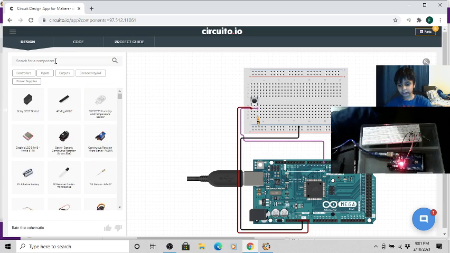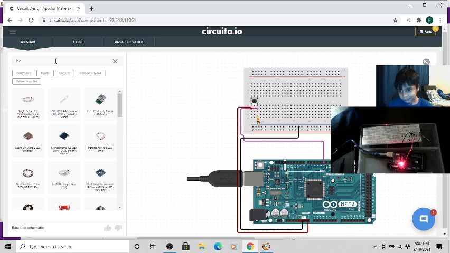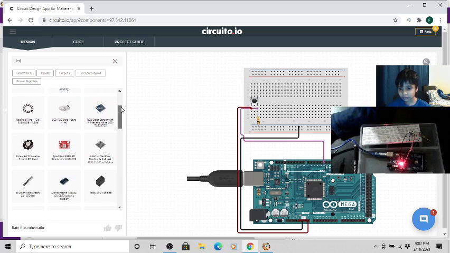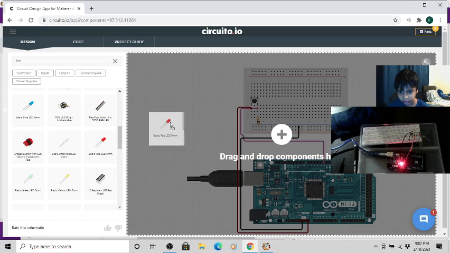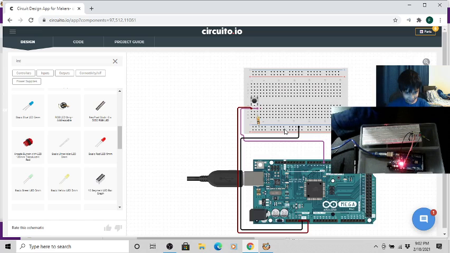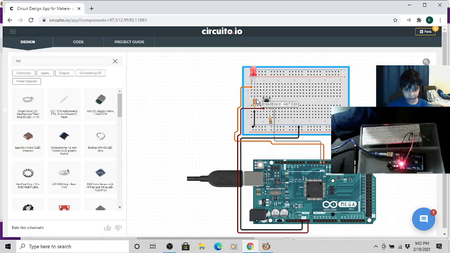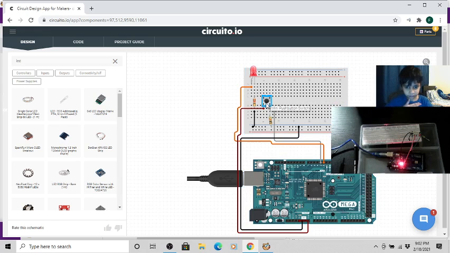Last thing is type in LED. You can call it a LED. And then go down, and then you'll see this red LED. Then drop it. And a LED makes light, and this is the resistors. This is the Arduino Mega. This is the board where it's connected on, and this is the push button. I'm just telling you if you didn't watch the other video.